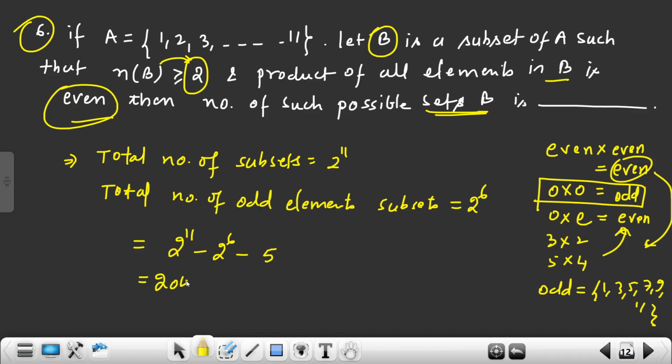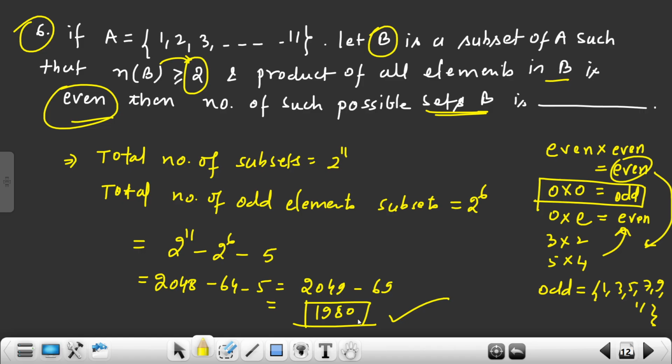So it is 2048 minus 64 minus 5. 2048 minus 69. So it is 1979... the answer is coming 1980. So this is my final answer.